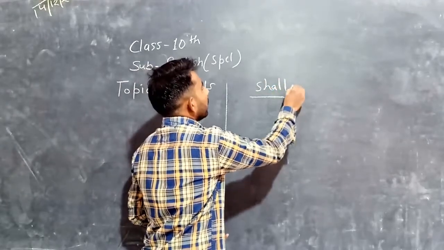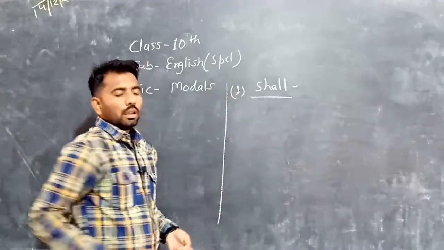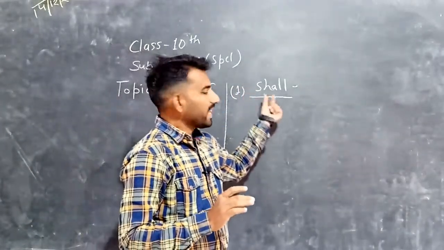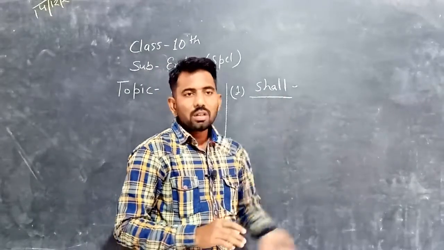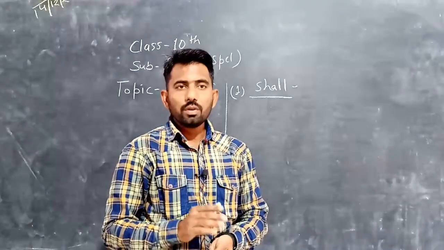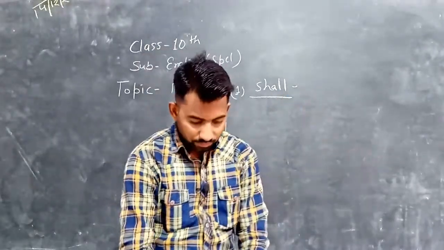Shall. We have done this word shall. It is used for first persons, if we talk about future action.